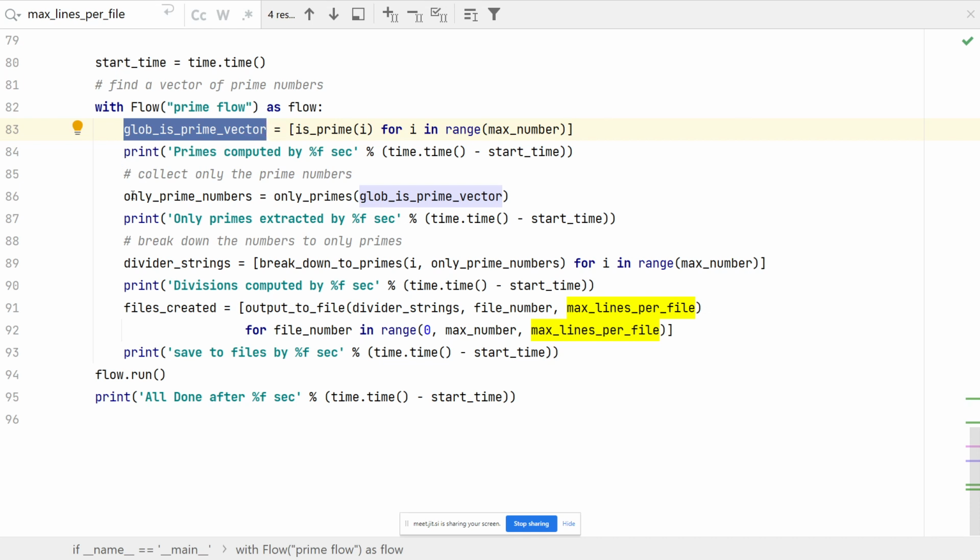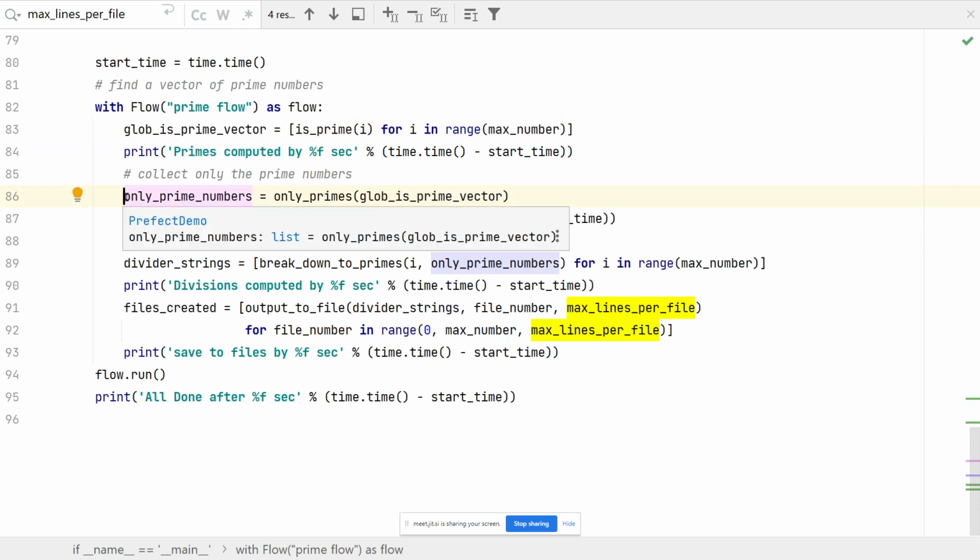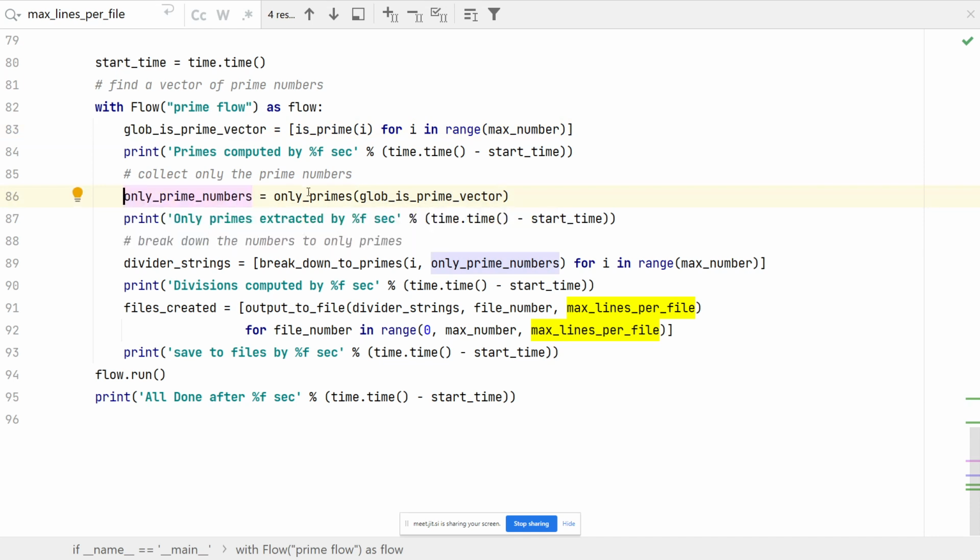And then it's just a statement that I passed it. Later on, I'm going to compute only prime numbers. I'm going to run the program that looks at this whole vector and returns only the prime numbers from it. Remember, the vector tells me whether a number in the position is prime or not. This will return the numbers that are prime. We'll need those later.